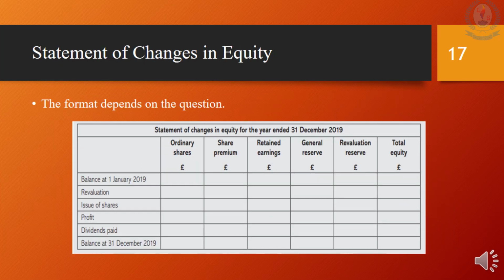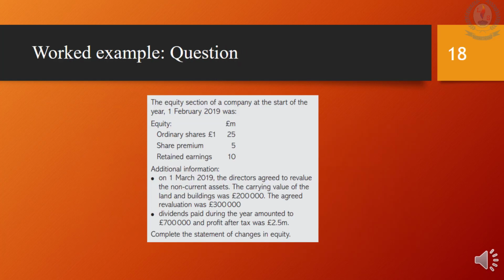Statement of changes in equity is a financial statement that shows the changes that has taken place over time to the shareholders' investment in the company. It is a more detailed account of the equity section in SOFP. For a limited company, the equity will be opening equity plus equity introduced plus retained earnings plus profit after tax less dividends. Here is an example for you to understand the statement of changes in equity.